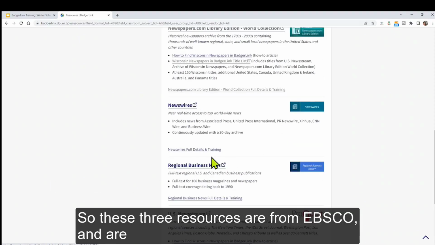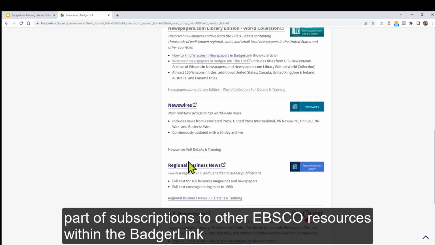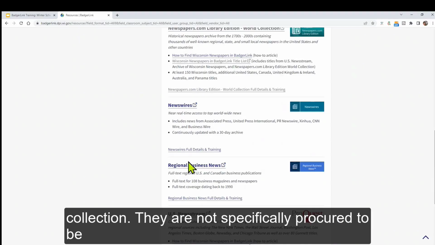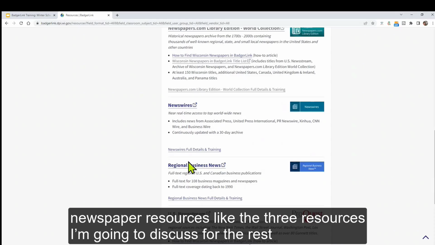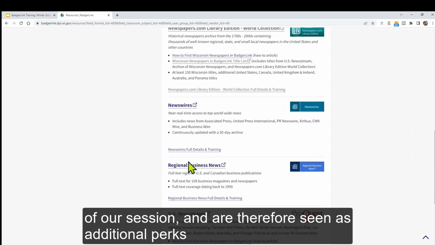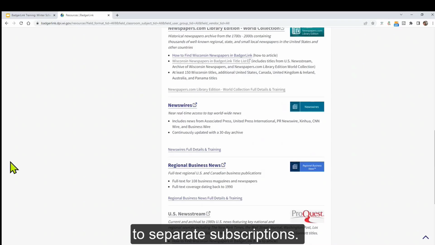So these 3 resources are from EBSCO and are part of subscriptions to other EBSCO resources within the BadgerLink collection. They are not specifically procured to be newspaper resources like the 3 resources I'm going to discuss for the rest of the session, and are therefore seen as additional perks to separate subscriptions.